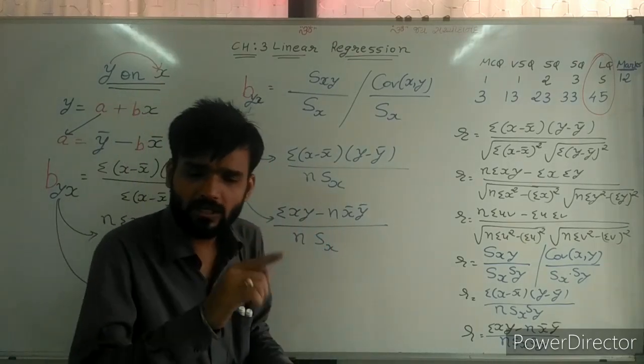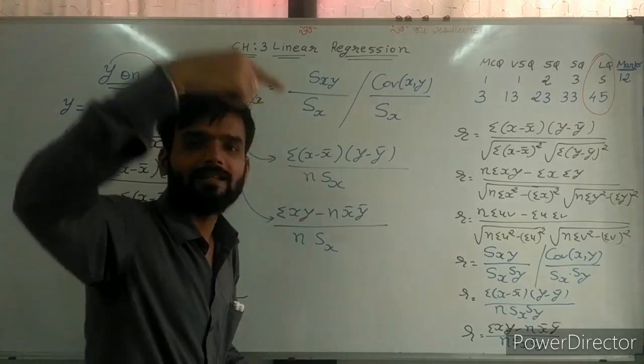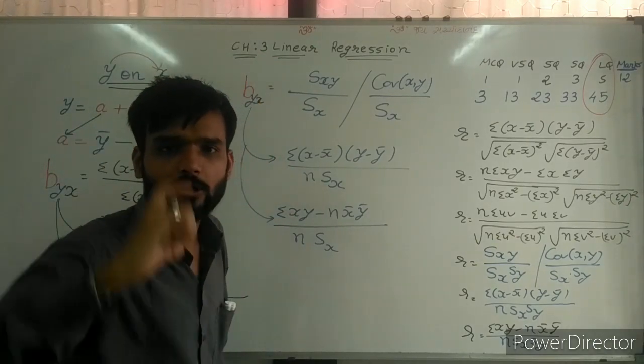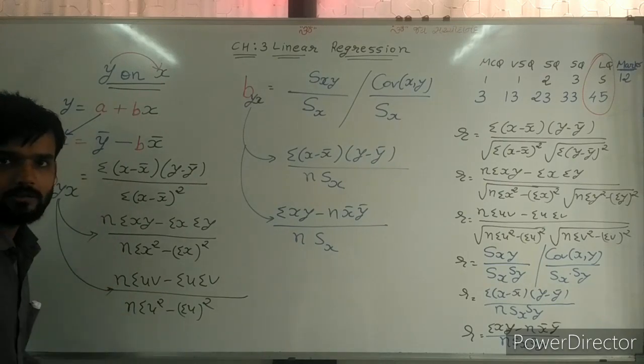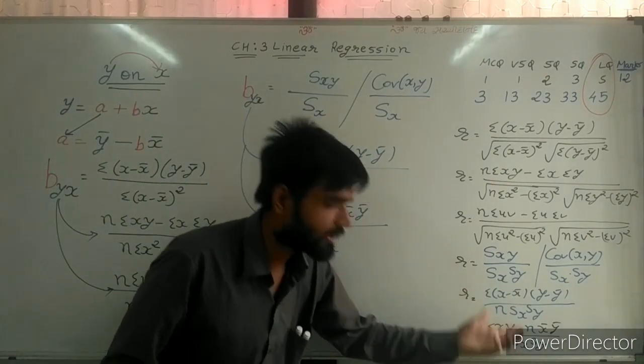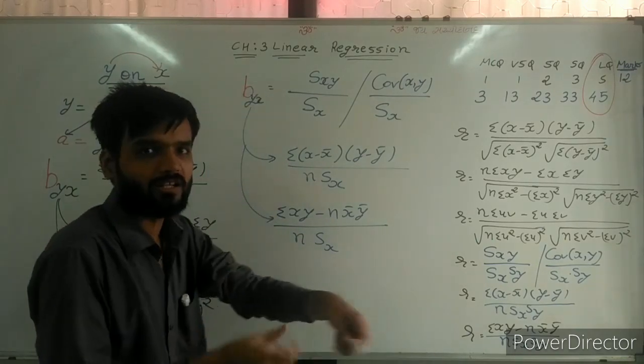Because whenever we square a root sign, it will be cancelled, and the original value we can write. So the root sign is not written. So what we need to do, that is a very important thing.